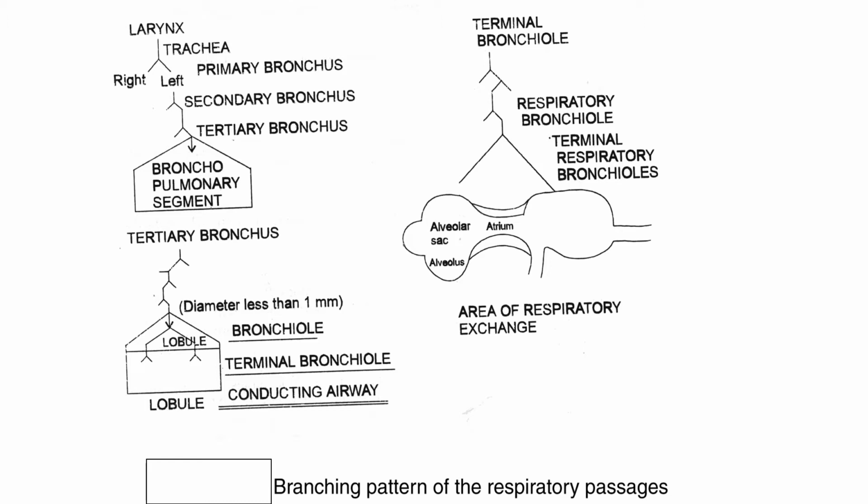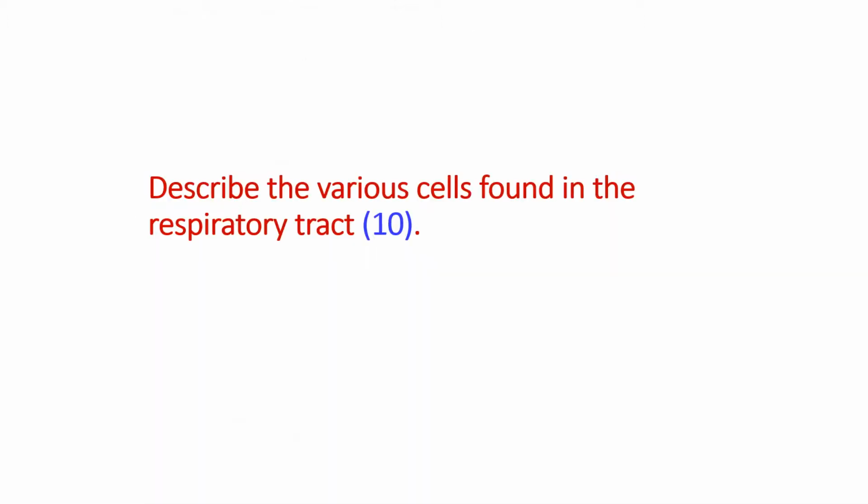From the terminal bronchiole comes the respiratory bronchiole, and all these divide dichotomously, and we have the alveolar sac, atrium, and the saccule. The respiratory bronchiole, alveolar sac, atrium, and the saccule are the areas where the respiratory exchange takes place. Till the terminal bronchiole, it is the conducting part of the respiratory system.